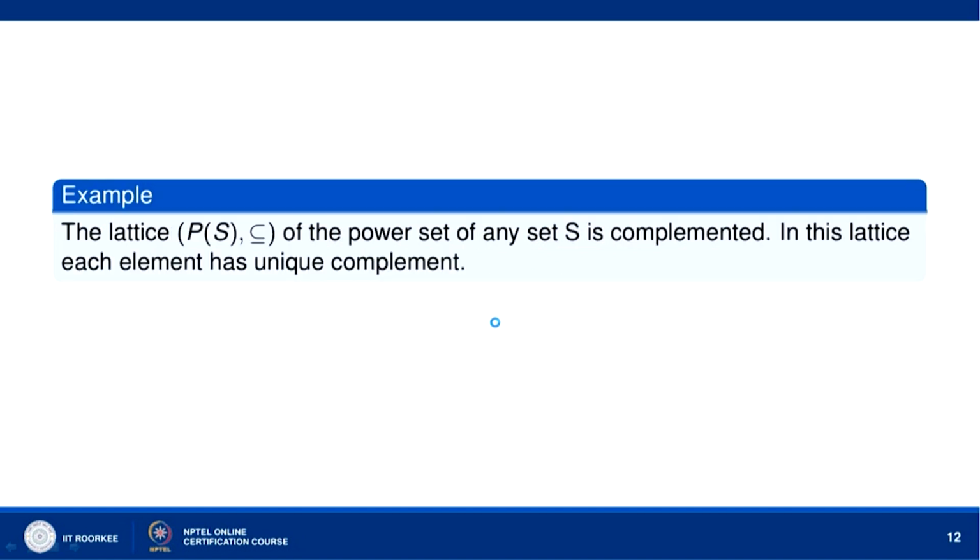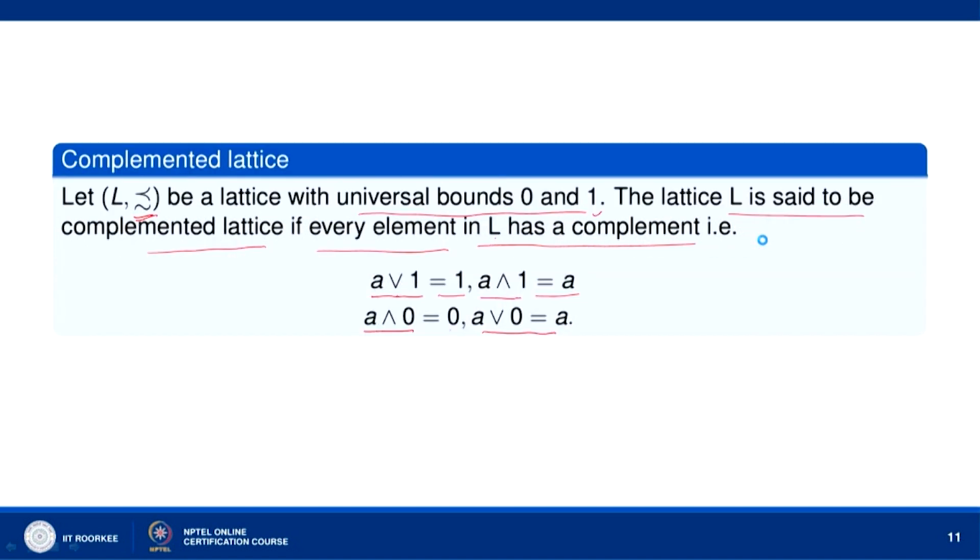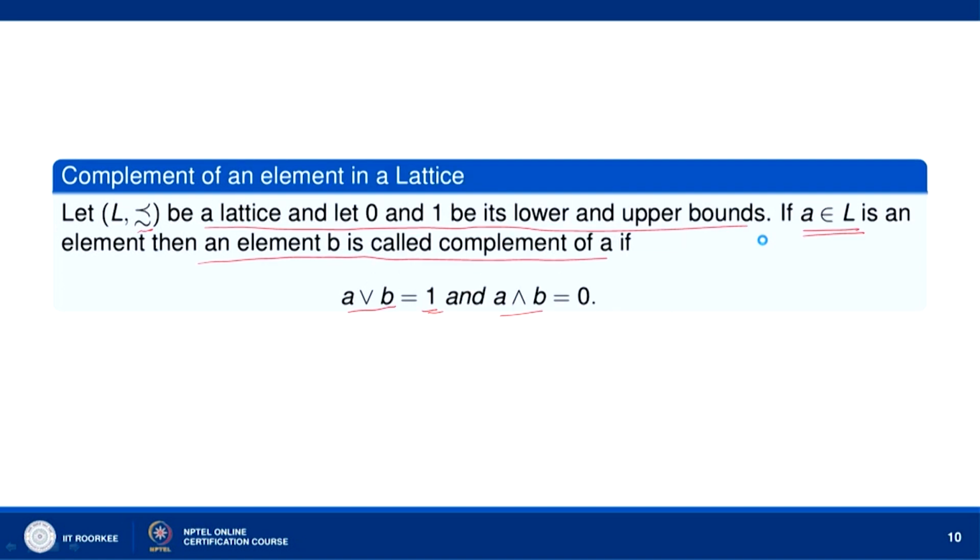For example, let us say P(S), with inclusion relation, where P(S) is the power set of any set S, is complemented. That means we have to show that every element belonging to P(S) has a complement, and then it will be called a complemented lattice. Complement means if A is an element of L, then B will be called a complement of A if A join B equals 1 and A meet B equals 0.